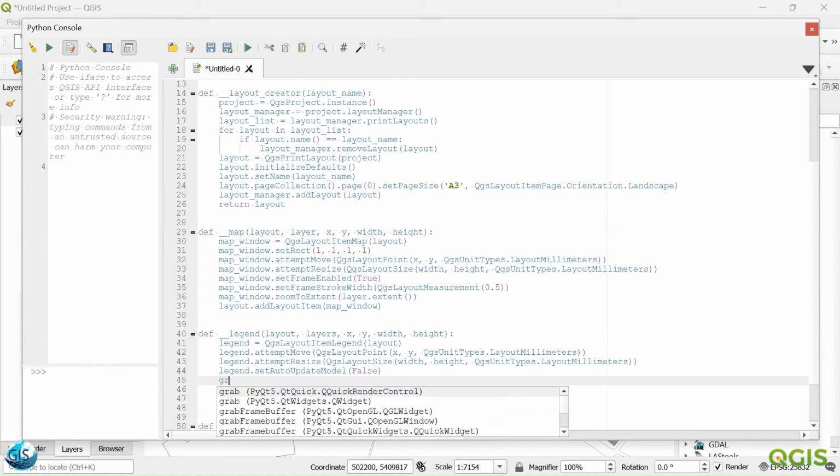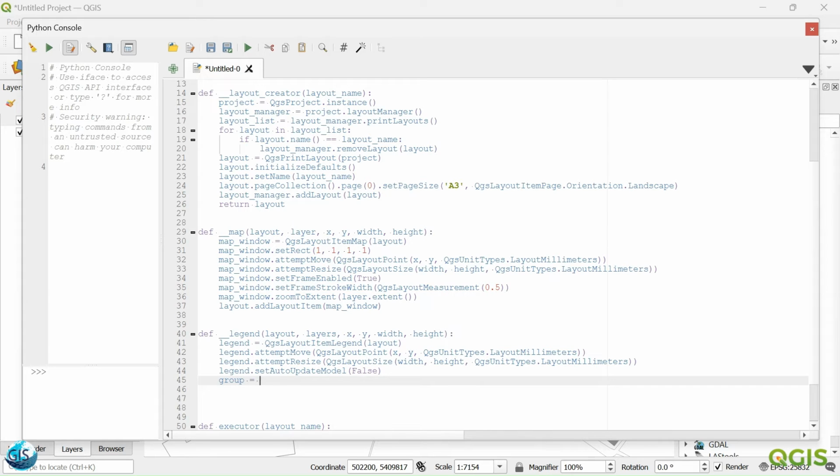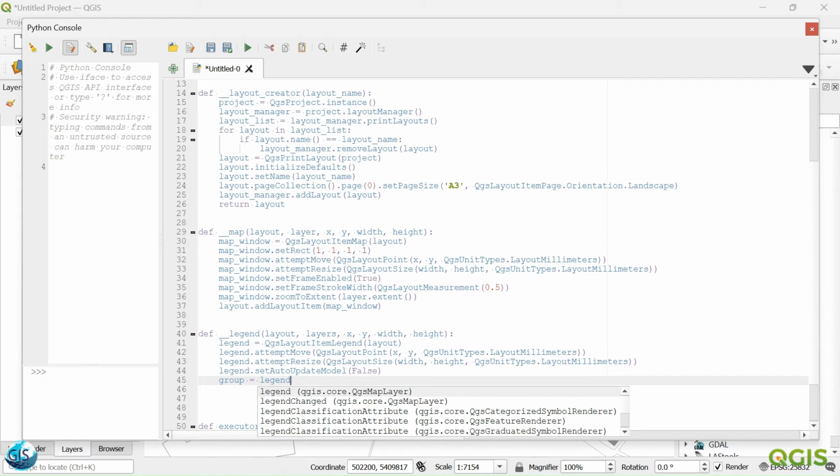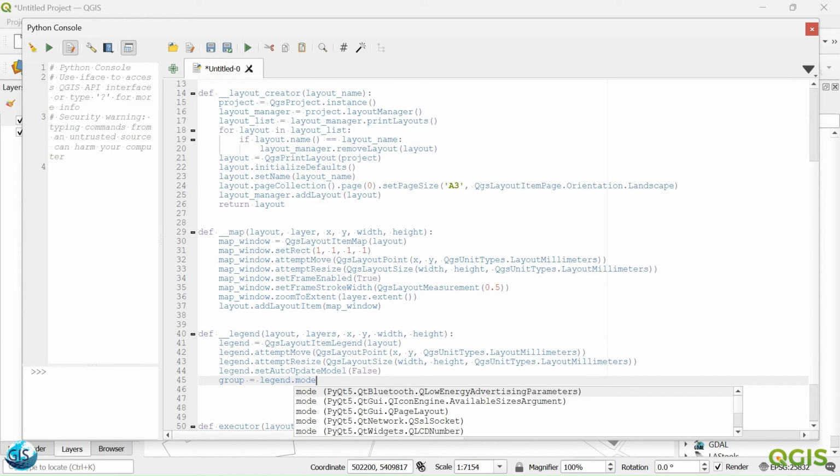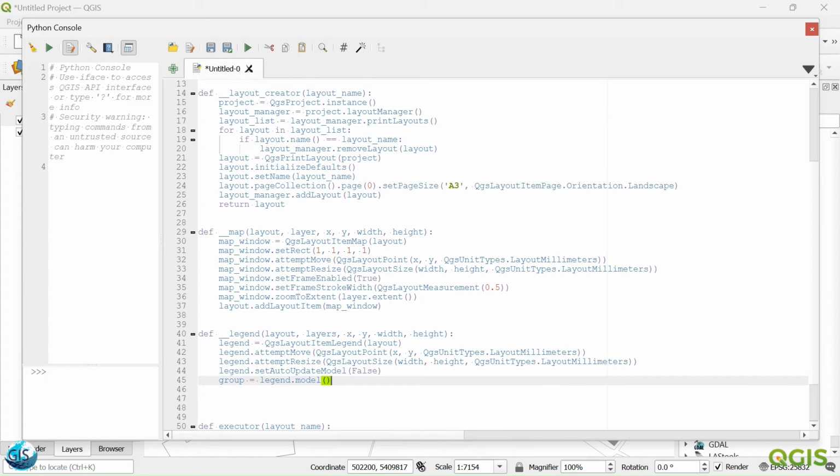Okay, so if you want to do that, group is equal to, first of all, we should call the group. So it should be legend dot model. And after that, from the model, we should insert root group.